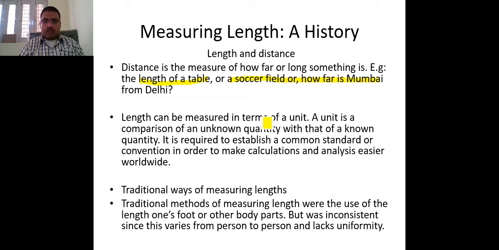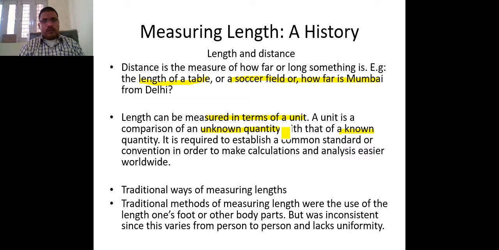Now this measure is measured in a unit. If it is a unit, that means there are some things which are known, and with those known things we get the information of an unknown quantity, and that is called the unit. That means a unit is a comparison of an unknown quantity.